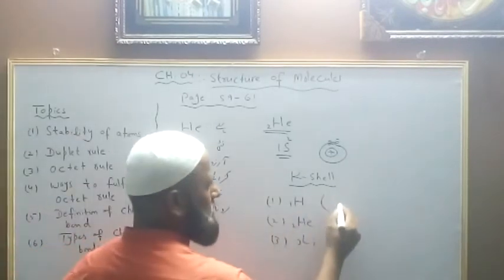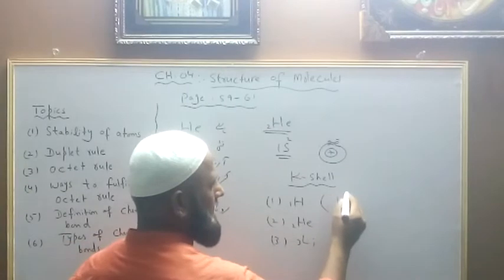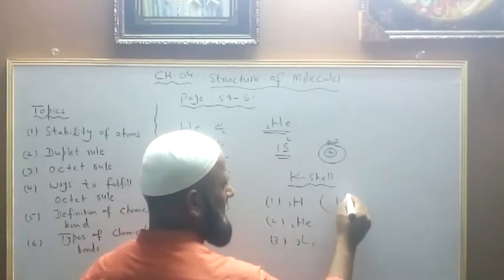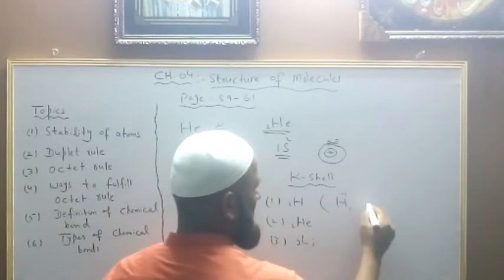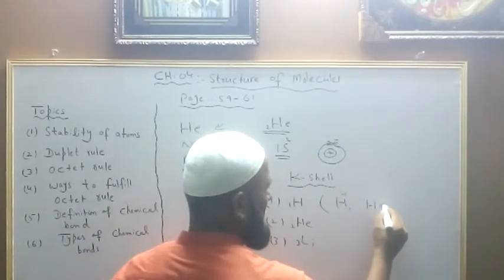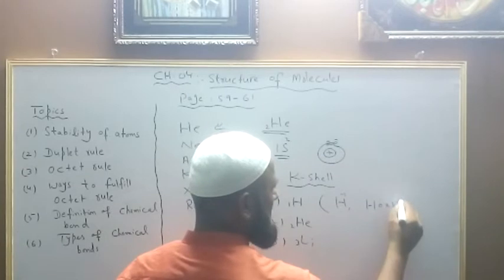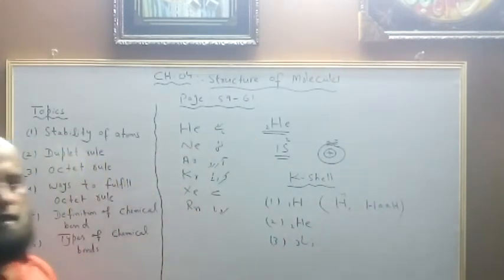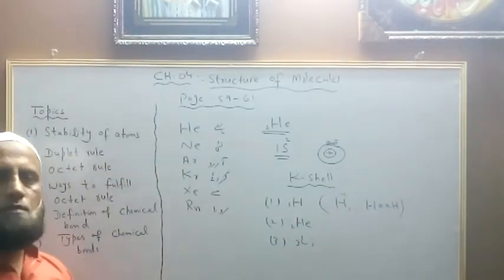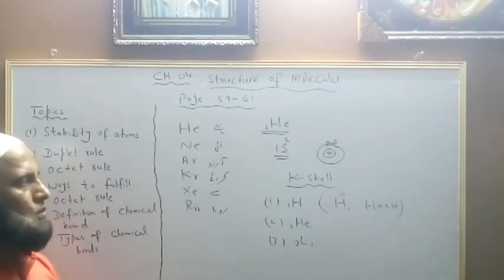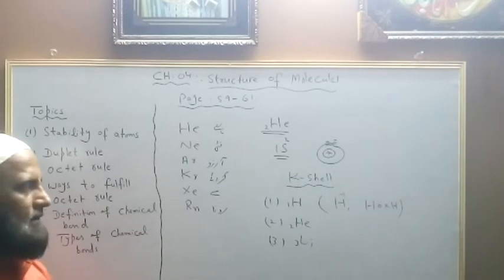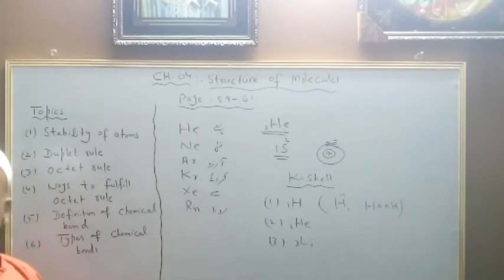If hydrogen gains an electron, it becomes 1 minus, or if it shares the electron, it will make a covalent bond. We will discuss that later, inshallah. So hydrogen has two options to fulfill the duplet rule: one is to gain an electron in the form of hydride, and second is to share the electron.